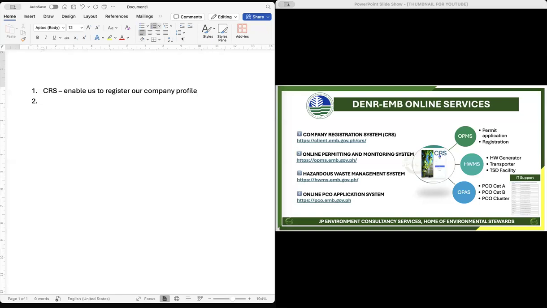Then in the online permitting and monitoring system, it allows us to apply for a discharge permit, permit to operate, and other relevant permits.